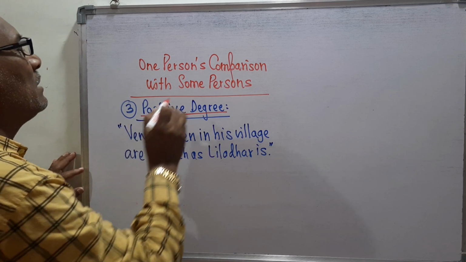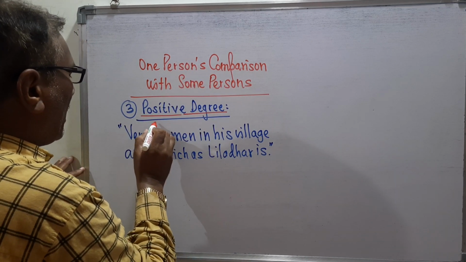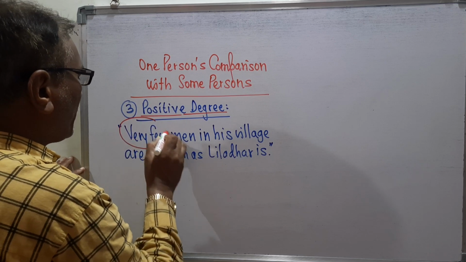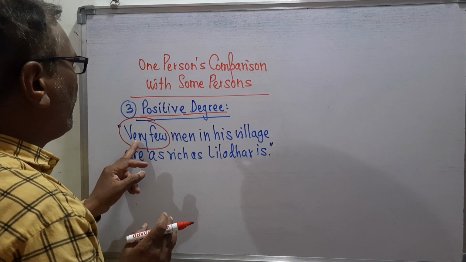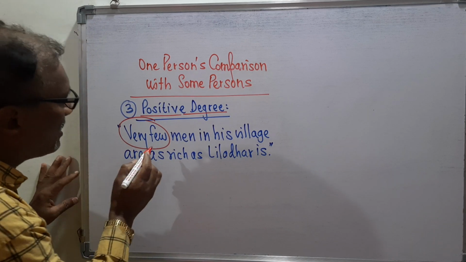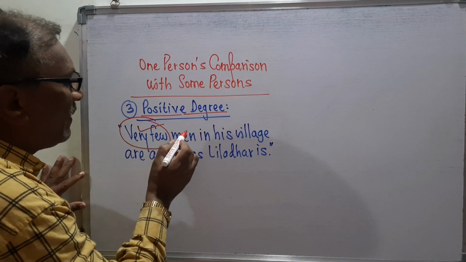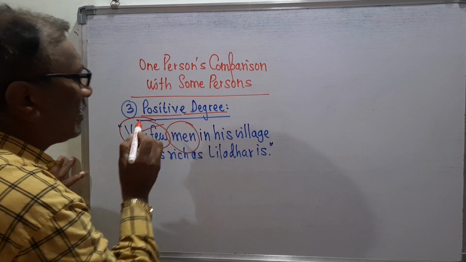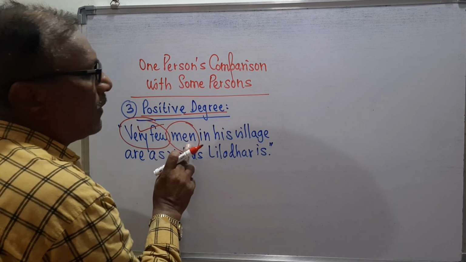So in this type, the positive degree will be, at first we should do here the very few. Means we should take the word very few. Means take always very few before, means in the beginning. Then you should take here the second subject, which is always plural.